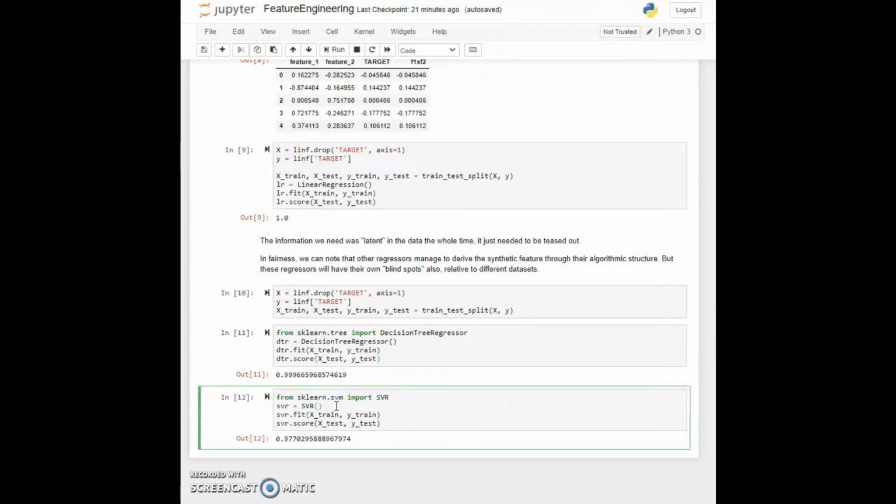So it's not always the case that every regressor is going to fail if a linear regressor can't, or if one particular approach can't identify the data from the raw features themselves without engineering. But we did engineer that blind spot to linear regression specifically. And we can see that the SVM also performs really good. It gives us 0.97. So we see here that if we were to construct other examples, it's certainly possible that these other regressors would have their own blind spots and would benefit from engineering features in some way.